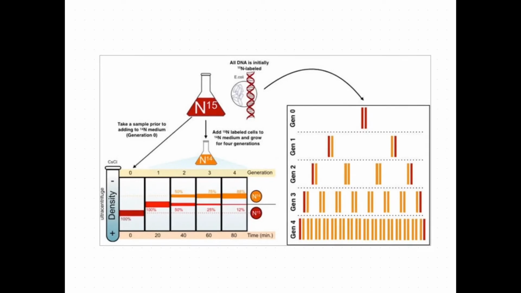This picture explains further detail. Initially the DNA is grown in N15 labeled medium, then a sample is taken and the density is checked. Then they added N15 cells to N14 medium and grew them for 4 generations. In the first generation they got a band which is not in the position of N15. You can see it is a little bit higher. In further generations they found that N14, which is lighter DNA, is increasing, and the N14 N15 hybrid which was formed